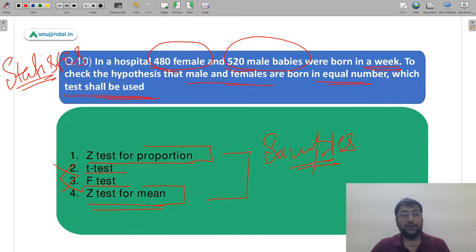तो Z test तो पता है हमें. But right now what we are seeing here is that you just want to make a comparison कि male and female equal हैं कि नहीं हैं. You are not given a specific value. The sample is very large. So it will be very complicated if you put the values like this, 500, 500. So rather what we can do, we can simply put the value as P1 taking it as female and P2 taking it as male. P1 minus P2 is equal to 0.